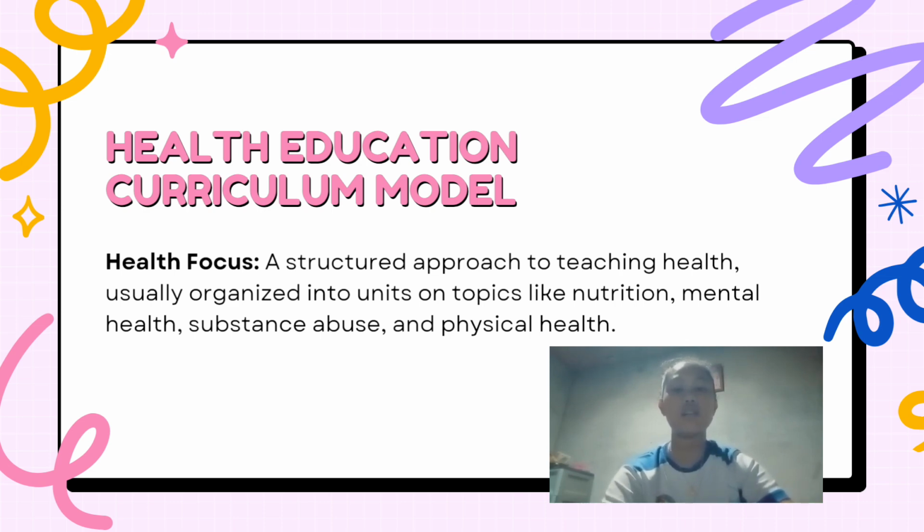The next is mental and emotional health. It covers stress management. The next example is personal safety and first aid. Personal safety and first aid is avoiding harmful behaviors and basic first aid. Then the last example of the health education curriculum model is substance abuse prevention. Substance abuse prevention educates students about the risk of drugs, alcohol, and tobacco, as well as how to make healthy choices.